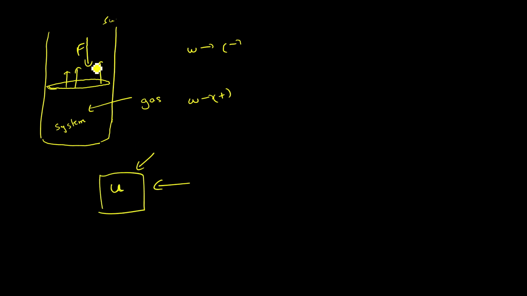So when we do work on the system, it takes that work and stores it as internal energy, so it can use that internal energy to do work. That's the main thing, right? I hope you get the idea about work, heat and internal energy. This is very important when it comes to thermodynamics.